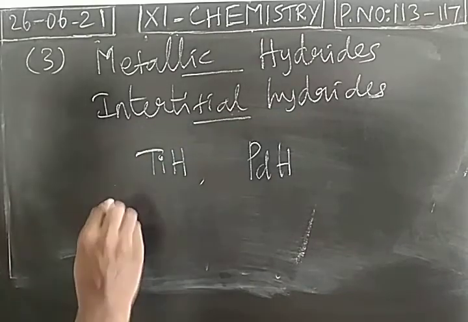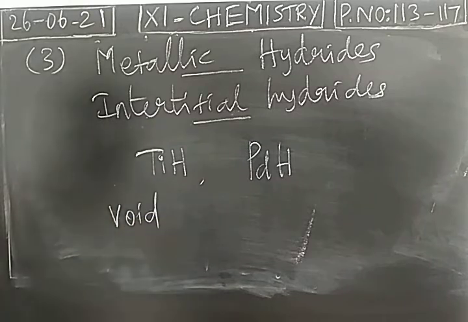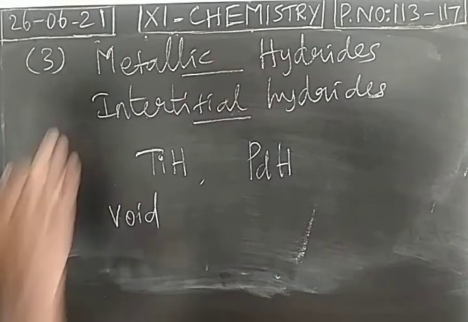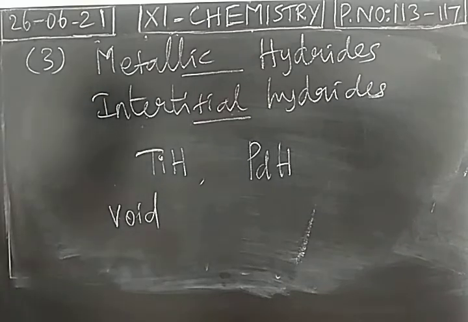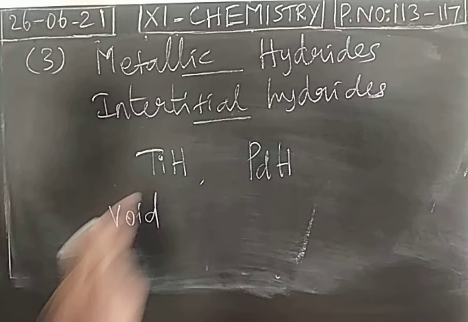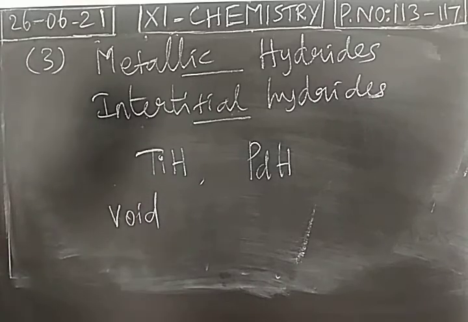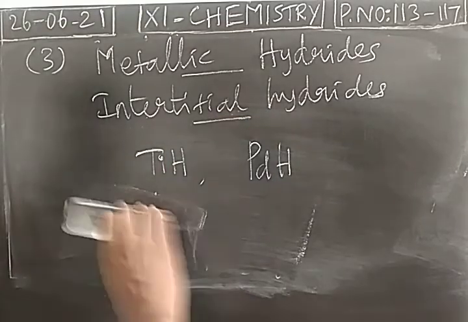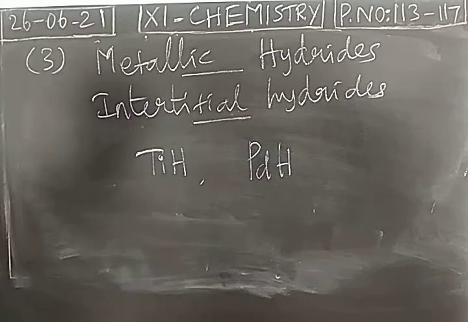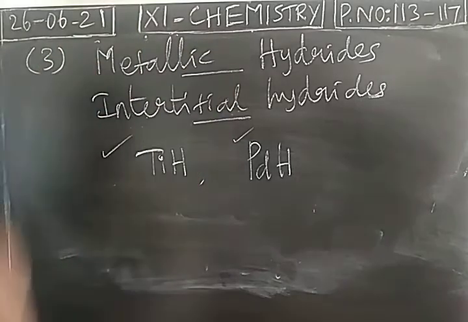We can say voids. A void is nothing but a hole or empty place in the lattice. When you take a metallic crystal lattice, the lattice is nothing but a place where atoms will be present. So when hydrogen is combining with the metals and the alloys, hydrogen will occupy the voids or the interstitial sites, so it is called interstitial hydrides. Then why do we call it a metallic hydride? The properties of these hydrides will be similar to the properties of the parent metals.